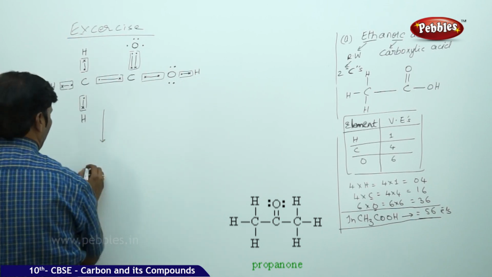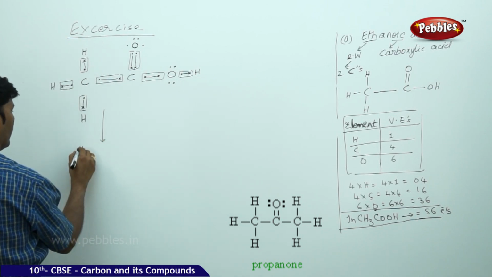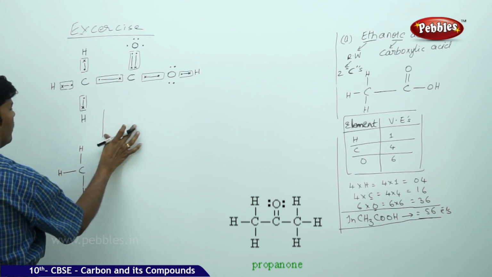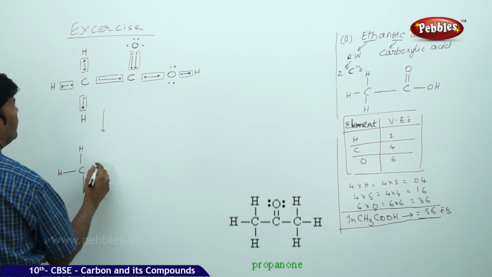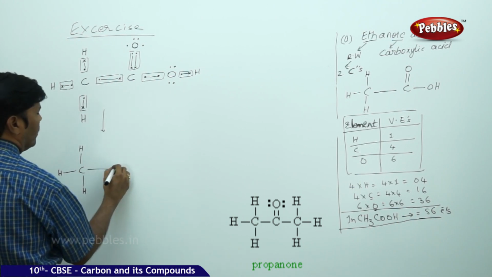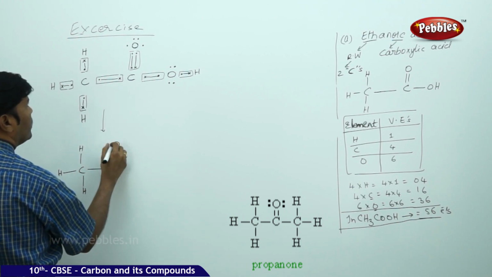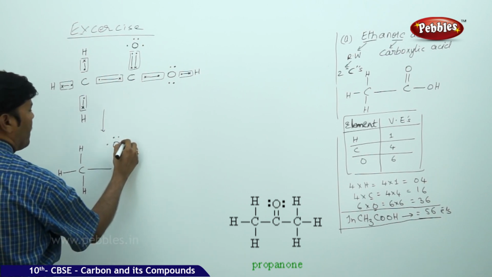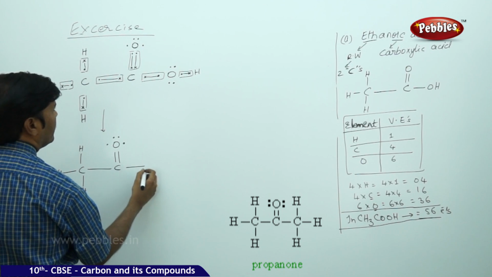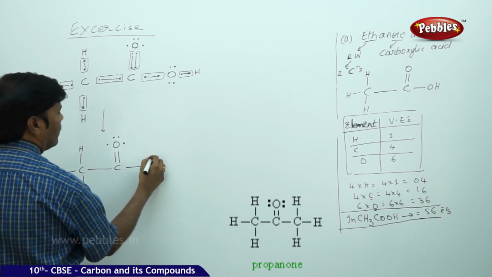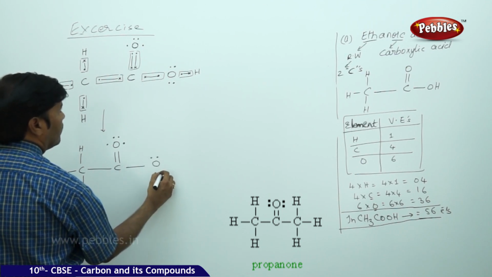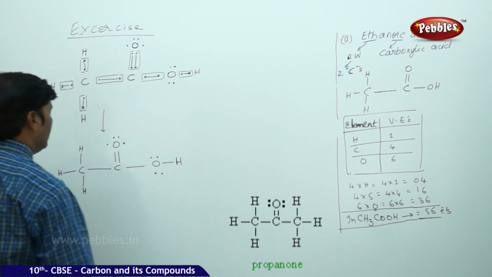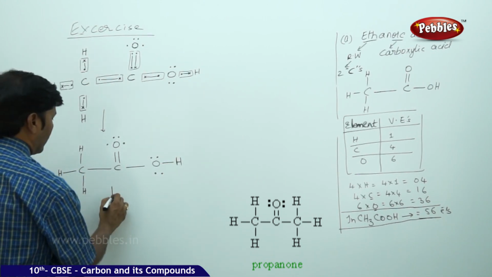So therefore you can take carbon single bond hydrogen, single bond hydrogen, single bond hydrogen, then single bond carbon, double bond oxygen with two lone pairs, again single bond oxygen with two lone pairs, single bond hydrogen. This is the Lewis electron dot structure of acetic acid.